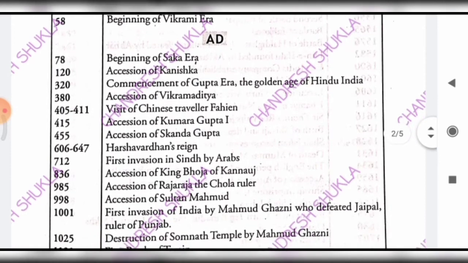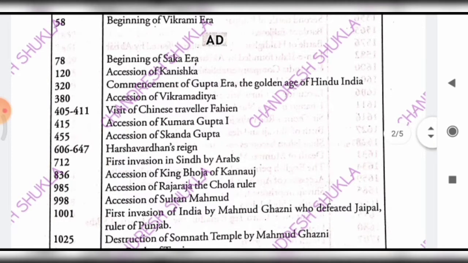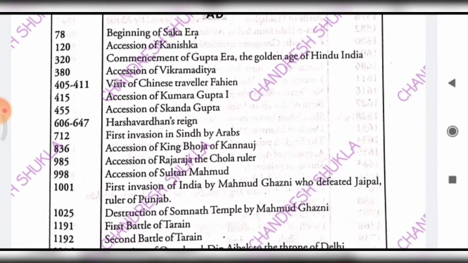Then come towards AD, and the first important date in AD is 78 AD, that is the beginning of the Saka era. And then 120 AD, that is the accession of Kanishka to his throne. And then 320 AD, that is the beginning of the Gupta period, the golden period in Indian history.